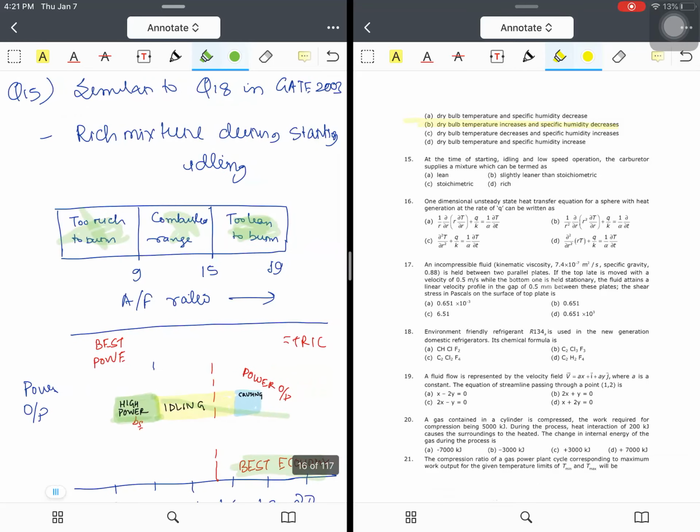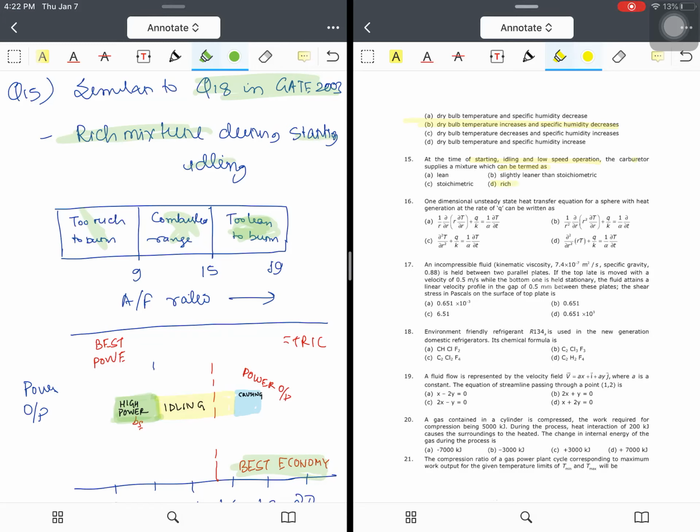Now, question number 15. A very beautiful question actually. From here you can see the correlation that the examiner tries to establish with previous year questions. In the GATE 2003 video, you will find question number 18, which is more or less similar to this question. They have asked that at the time of starting, idling and low speed operation, the carburetor supplies a mixture which can be termed as, so you see here, the answer will be a rich mixture is used during starting and idling. So the answer will be rich here.